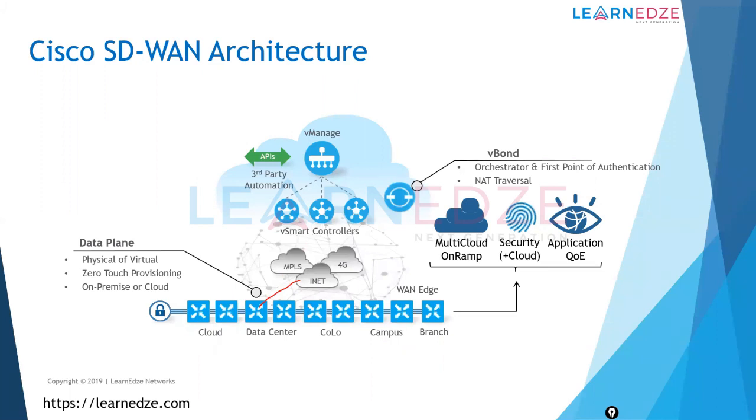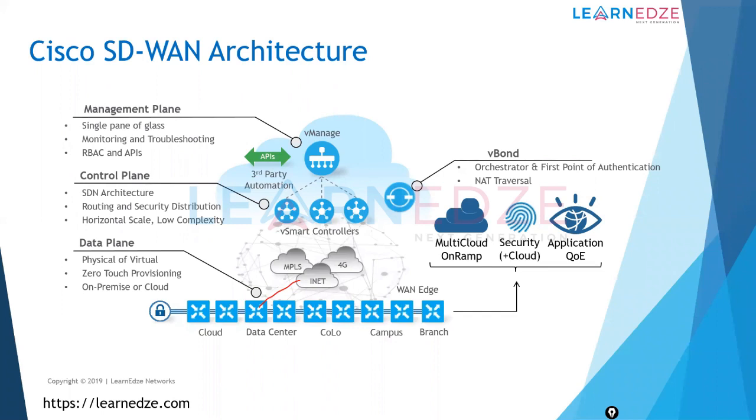And then the next one that we have here is vSmart. The vSmart is completely SDN architecture like what we discussed. So it acts like a controller. It takes the routing information or the security key information from all the devices like WAN edges, and then advertises it to the other WAN edges in the other branches. Okay, so it can scale completely horizontally, and it is a very low complexity device.